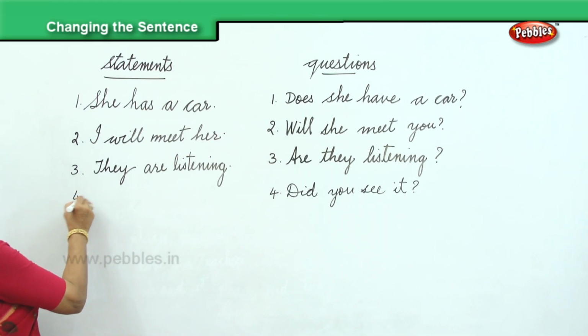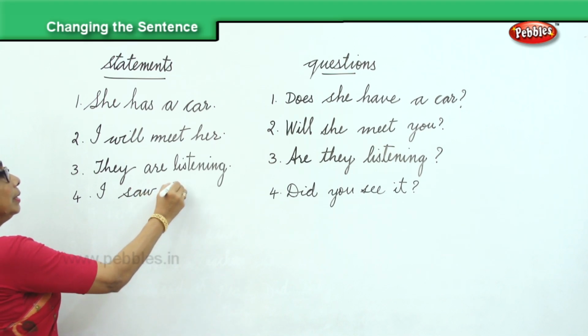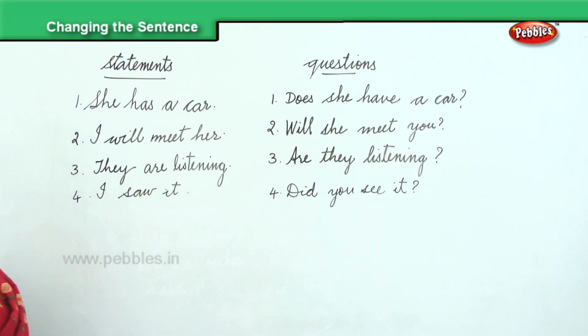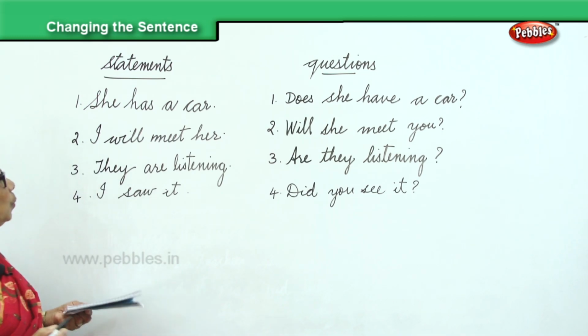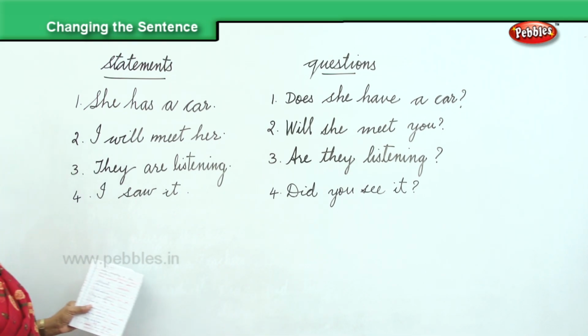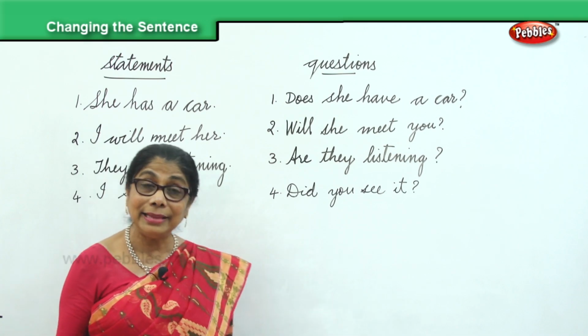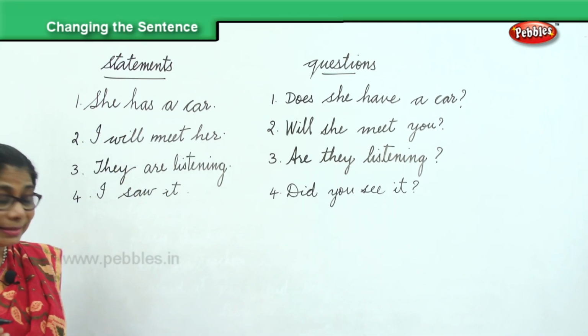Very good. I saw it. Now just look at these four sentences. She has a car. Does she have a car? I will meet her. Will she meet you? They are listening. Are they listening? I saw it. Did you see it?